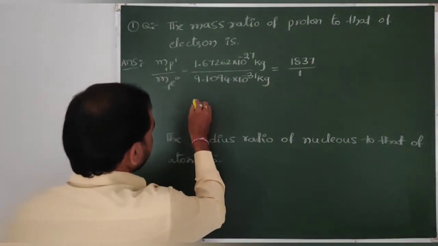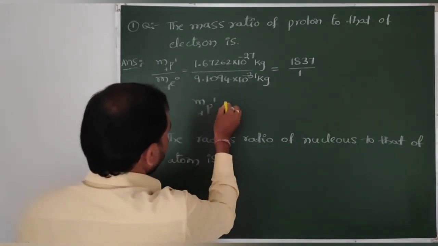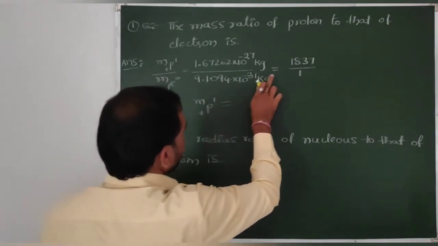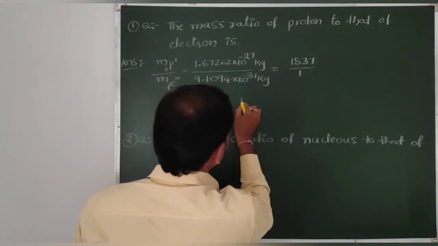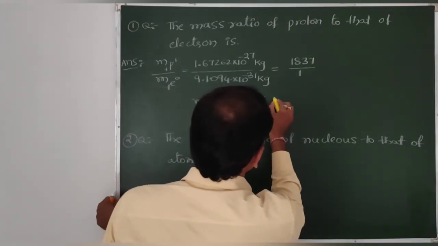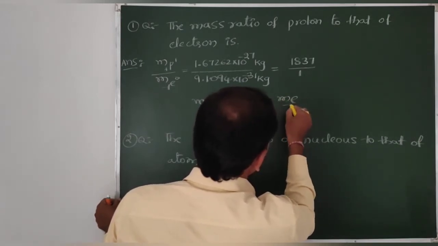Therefore, the mass of proton is equal to, this mass of electron will be taken to the right side. Therefore, 1837 times the mass of electron.